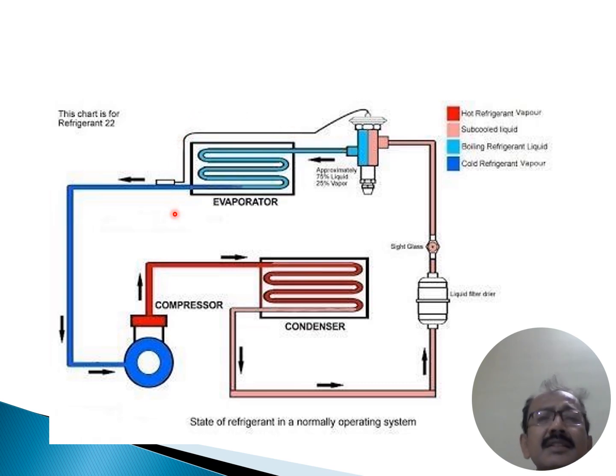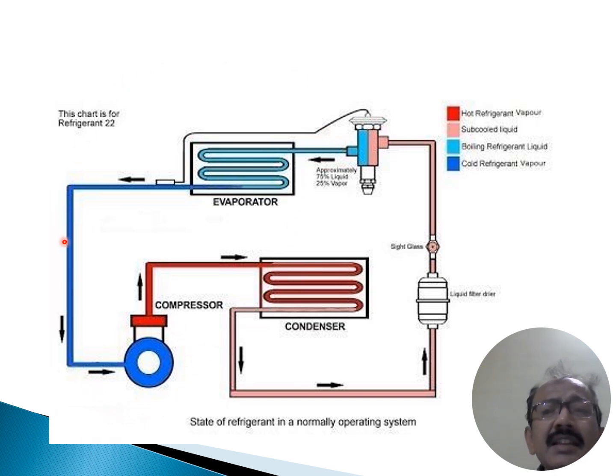The evaporator is the space where we store our food, and the low temperature refrigerant absorbs heat there and is converted into cold refrigerant in the form of vapor. When it comes out from the evaporator space, it is in the form of vapor, and its temperature is slightly higher, and it again enters the compressor for further compression.